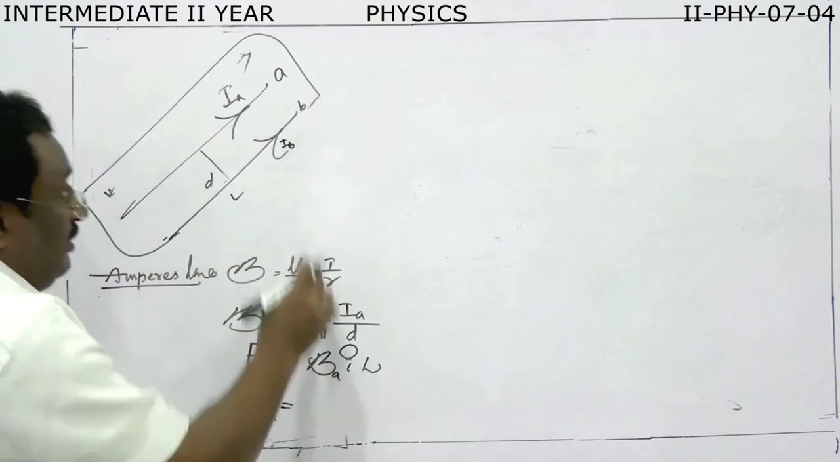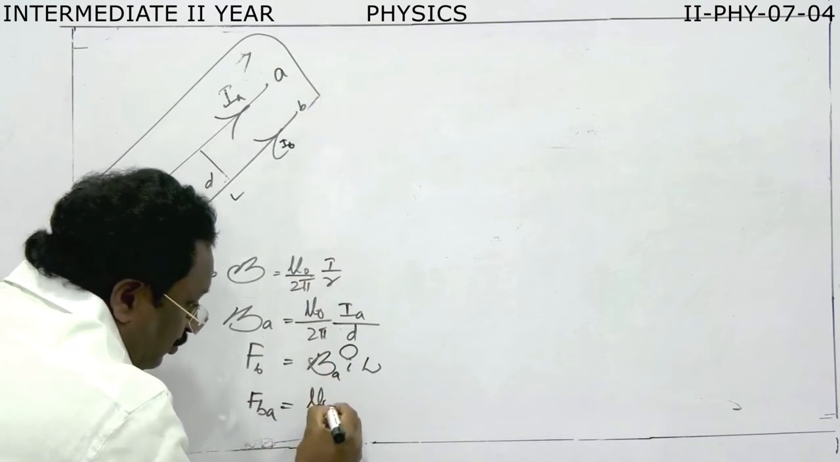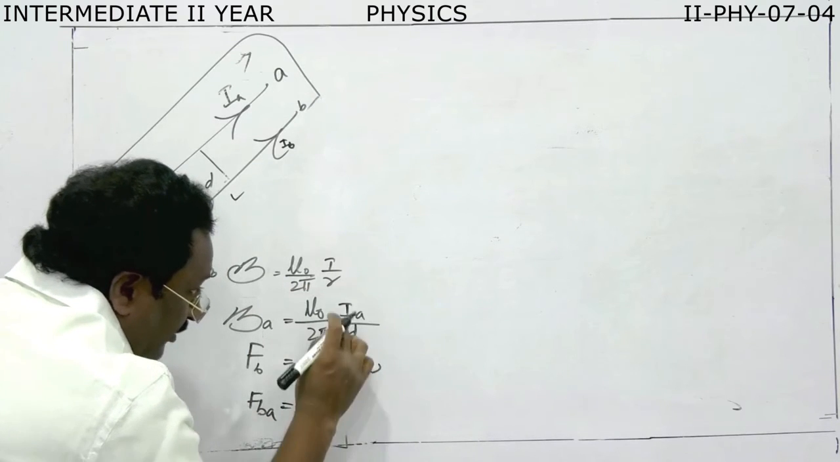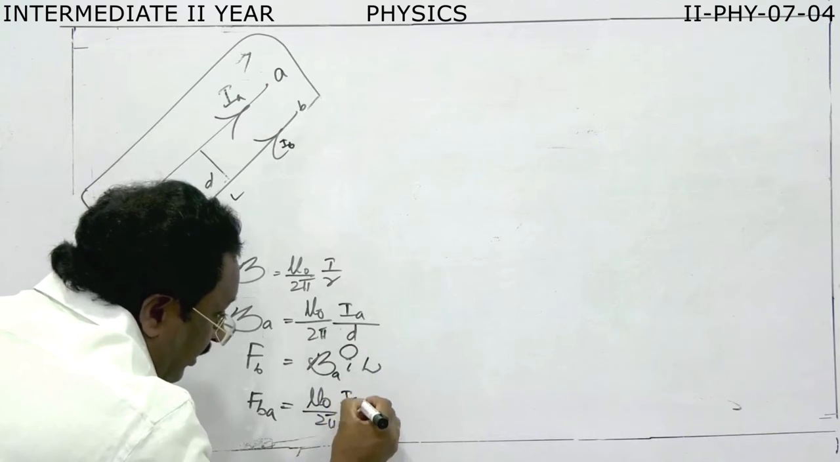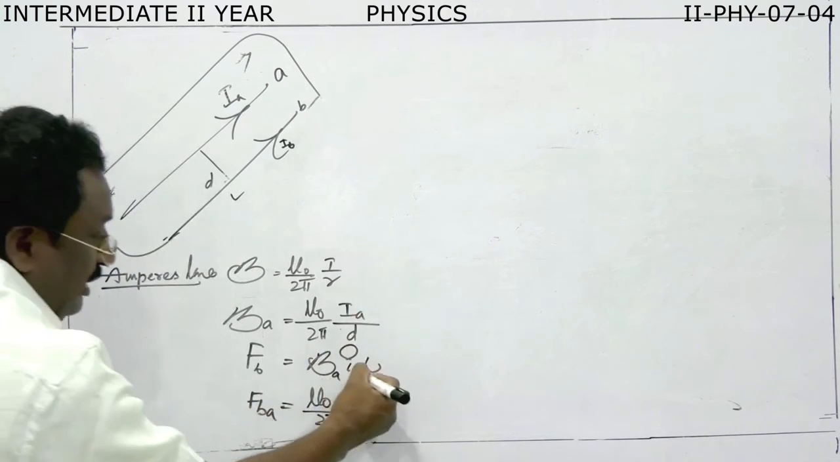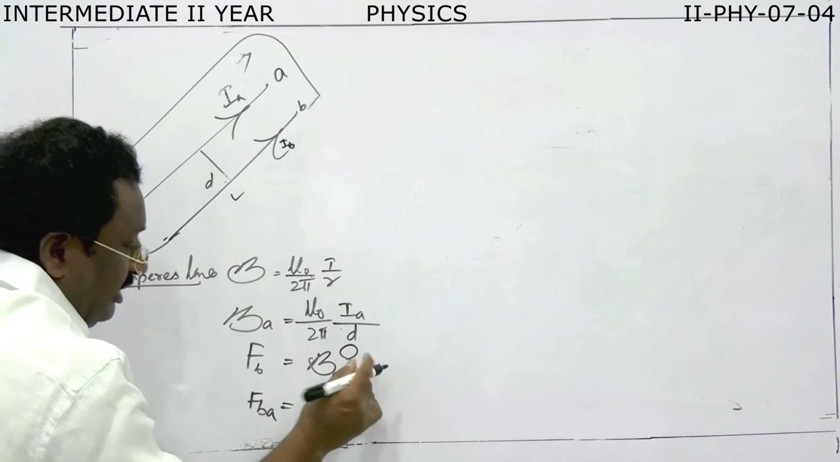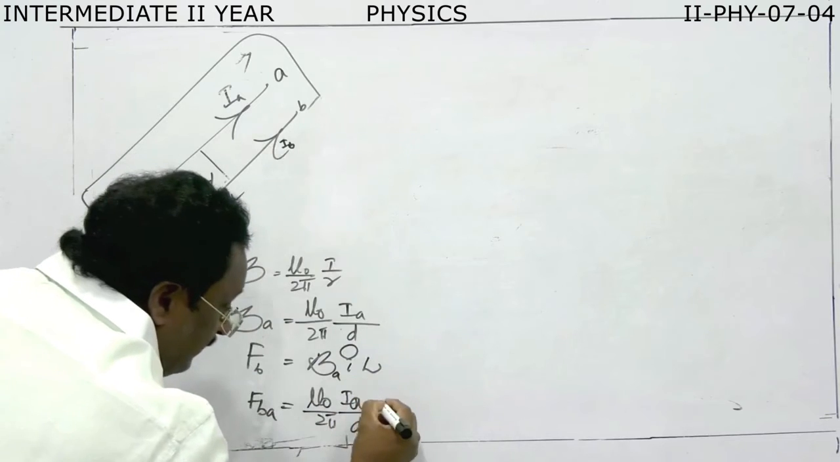BA is equal to what? The existing magnetic field, mu naught by 2 pi. Here is I, IA, sorry. Here I is equal to how much? This is the force on B. So we take the current in B, IB.